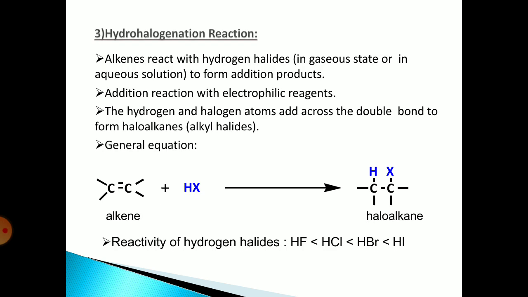Hydrohalogenation reaction. Here at one carbon the hydrogen is added and next to that the halogen atom is added. Alkene reacts with hydrogen halides in a gaseous state or in an aqueous solution to form an addition product. It is an addition reaction with an electrophilic reagent. The hydrogen and halogen atom add across the double bond to form a haloalkane. Here is an example.